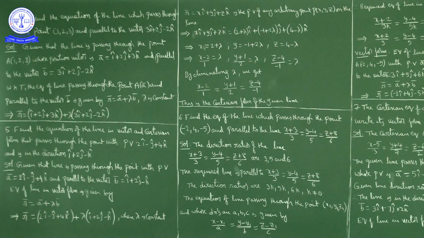So the required line's direction ratios are also multiples of 3, 5, 6. You can take 3, 5, 6 itself, or multiply by 2 to get 6, 10, 12, like that.